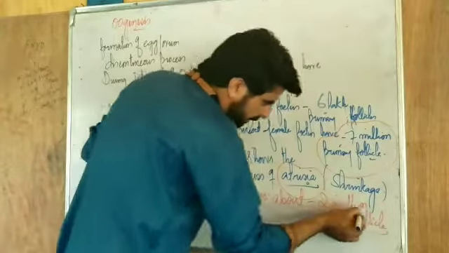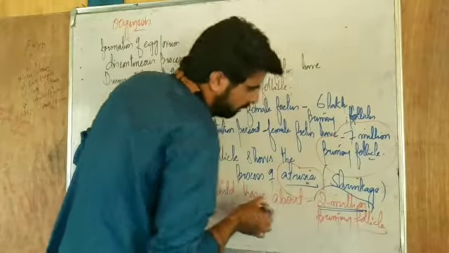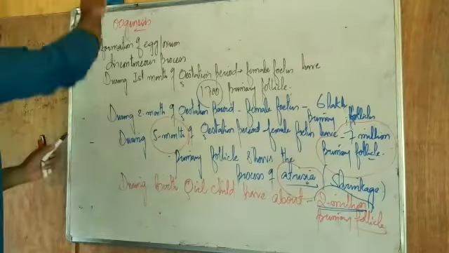So at birth the girl child has only 2 million primary follicles.